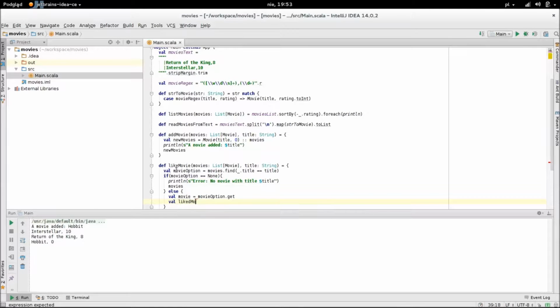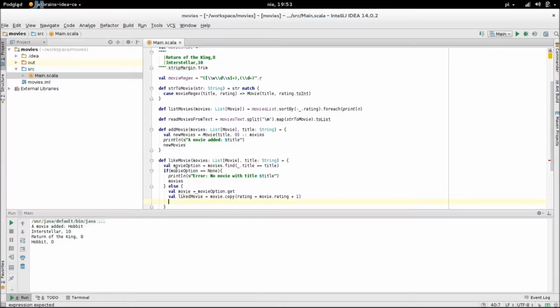If we found the movie, we can get it from the option with movie option get, and then we can create a copy of it. The copy method is provided by the case class, and this is how we use it to create a new object of the class movie, which differs from the old one only by the rating, which is increased by 1.